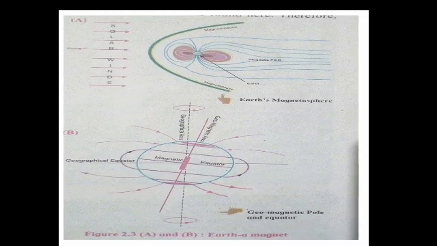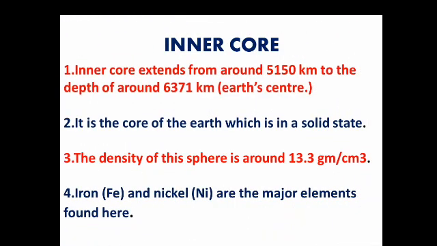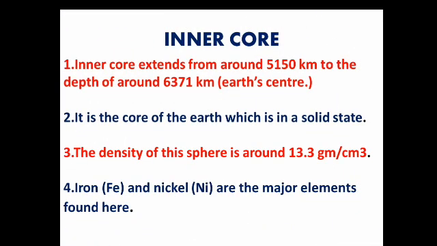So students, regarding the magnetosphere, one figure is already given, that is figure number 2.3 A and B, Earth a magnet. How the earth forms as a magnet is already given. If it is not clear in the video, open your textbook and see where this figure is given in that topic, figure number 2.3 A and B. You will come to know how the earth creates the magnetosphere, and all is detailed in the figure.